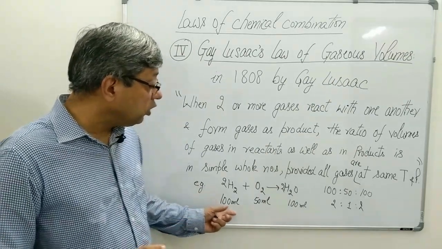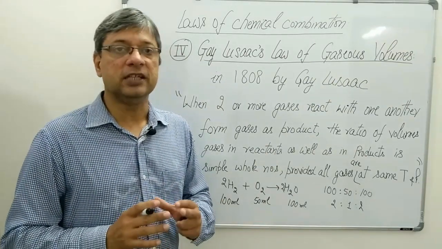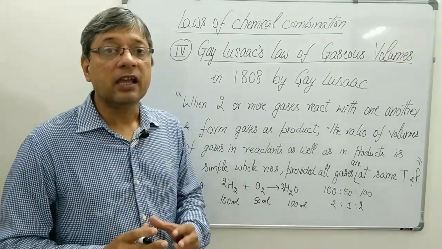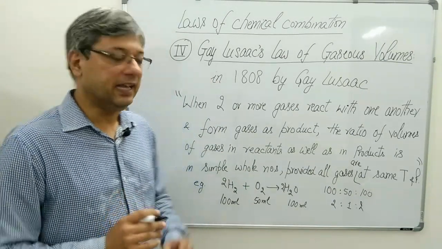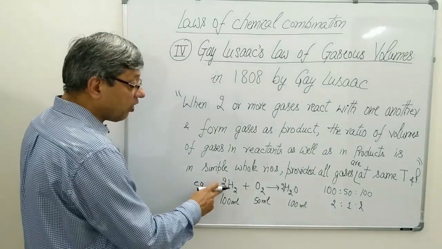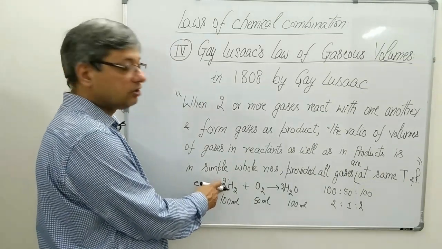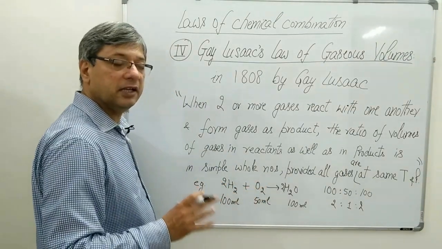This volume used in the chemical reaction can also be expressed by taking the coefficients of the balanced chemical equation.